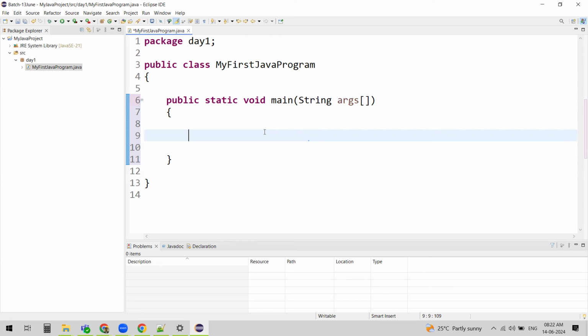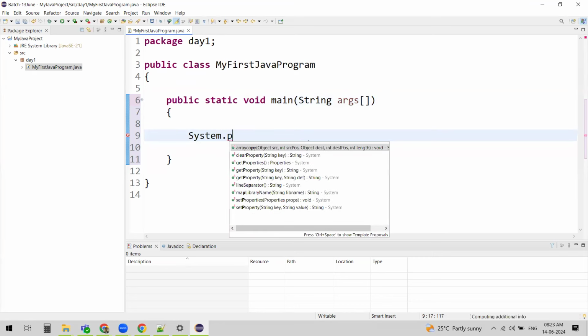All right. Now we have created a class, and within that we have created a method called the main method, because the main method is where the execution of the Java program starts from. So we have a main method now. Now we are going to write our first line of code. So what we'll do is we'll print something on the console.